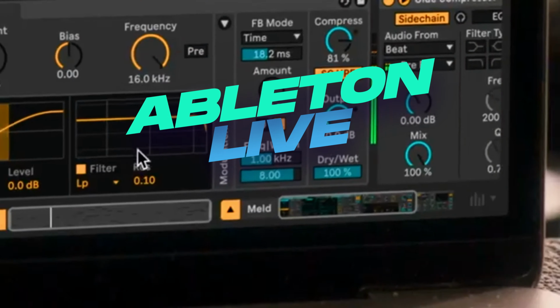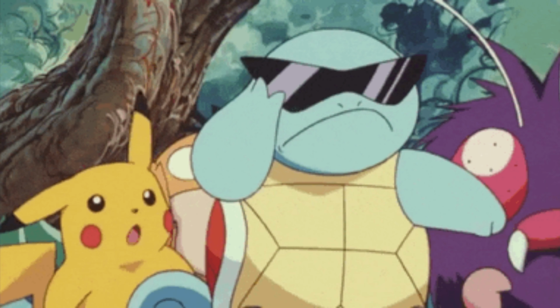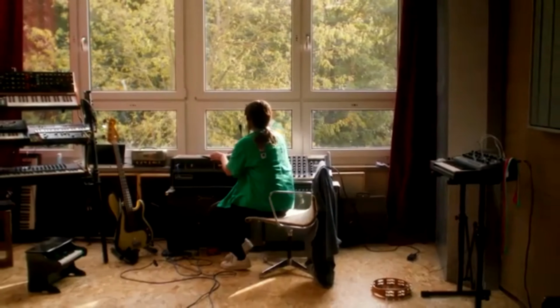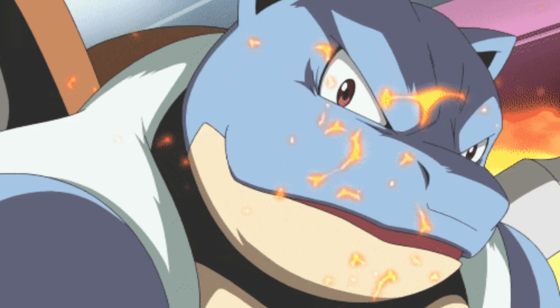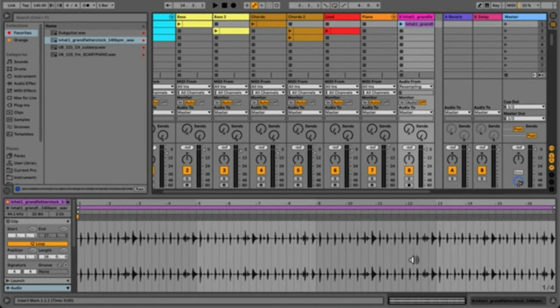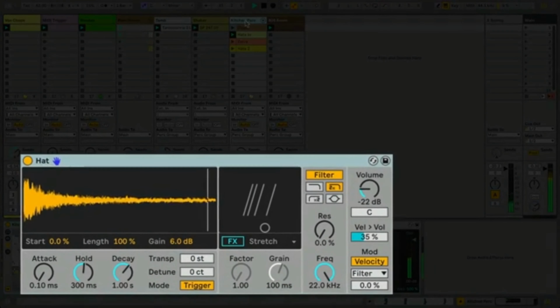Now we got Ableton Live, which I think is more of the water-based starter Squirtle. In the games, he was super adaptable and actually gave you an edge early in the game. I think this works out well if you're a musician that used to play instruments before you got into production, because Ableton's good for studio work and live performance, which makes you super adept as you get to master the program. On their newest update, they added real-time pitch correction and MIDI generative tools that constantly help new ideas keep flowing like water. The session view is its biggest pro because it's fantastic for loop-based production. It's got a new drum sampler that helps beat creation and is great at warping different samples.